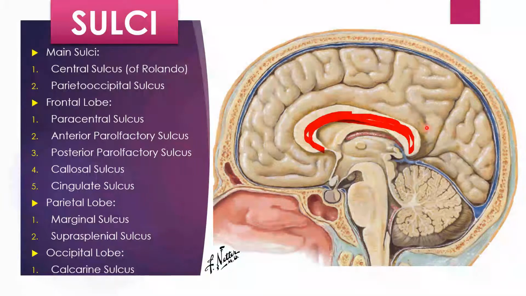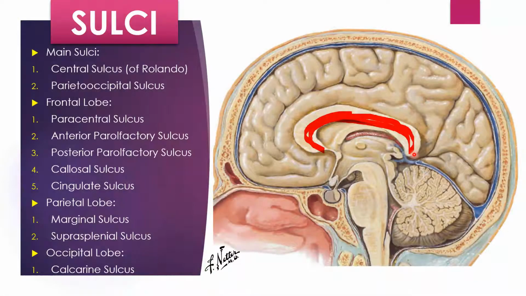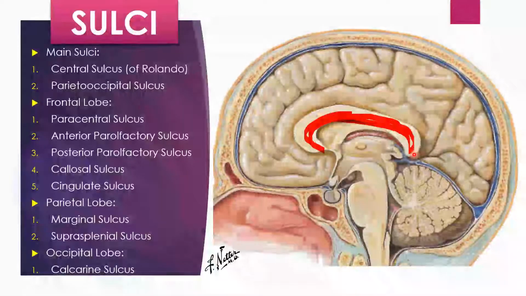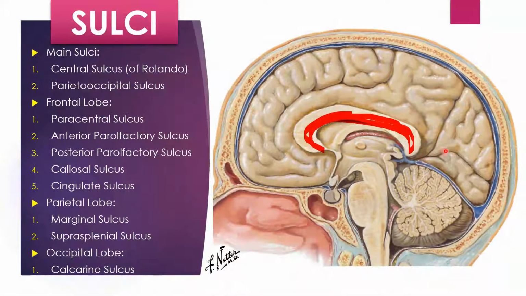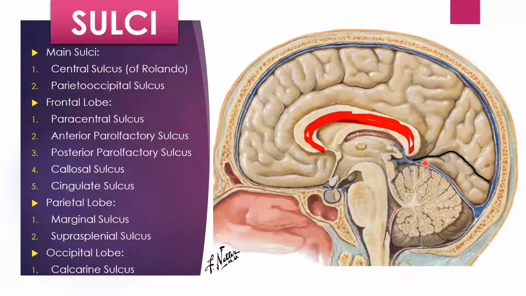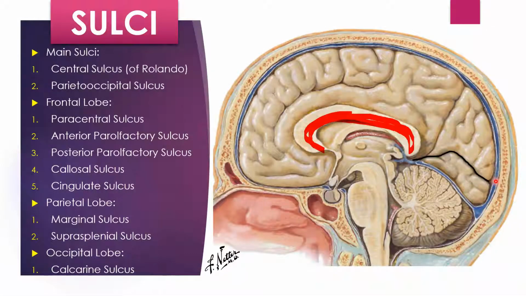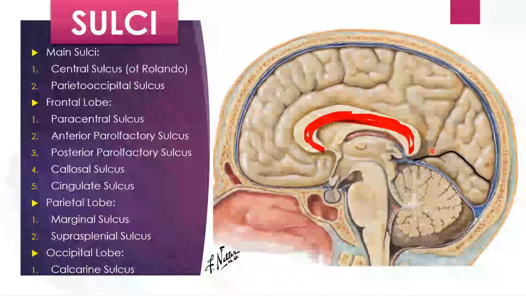For the occipital lobe, there will be a calcarine sulcus. The calcarine sulcus will appear from near the splenium of the corpus callosum, arching upwards and then going backwards towards the occipital pole. And it meets the parieto-occipital sulcus about halfway along its length.